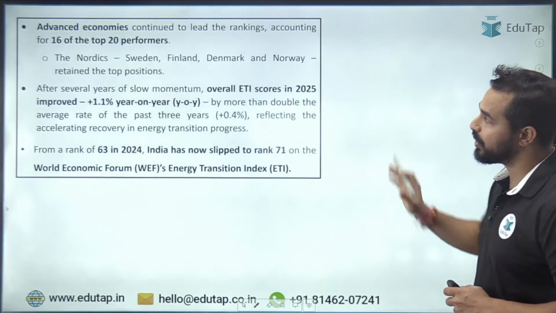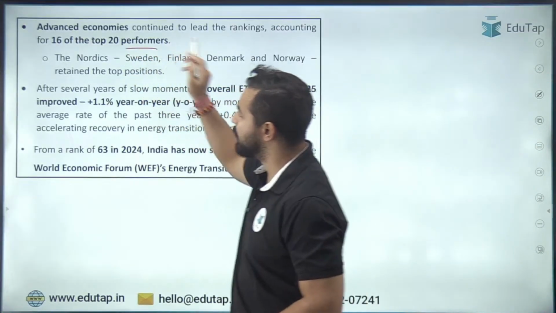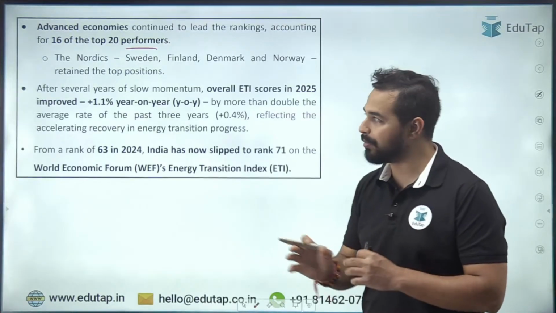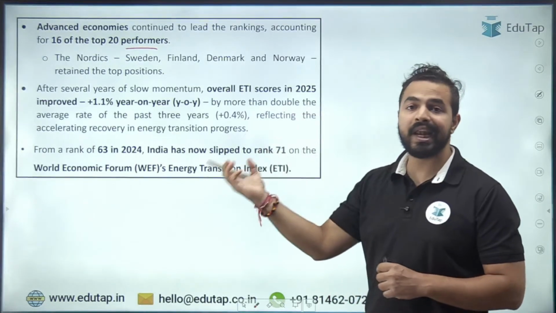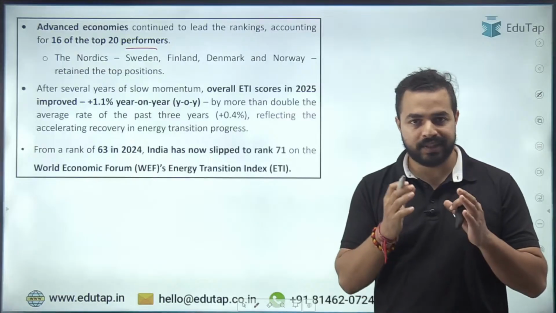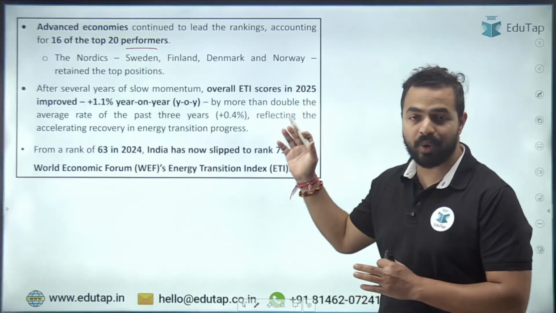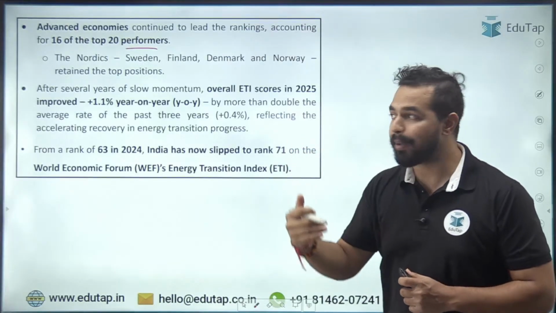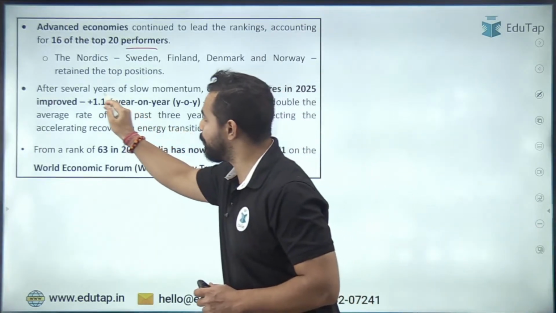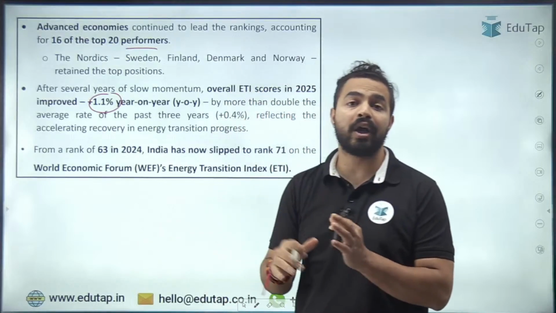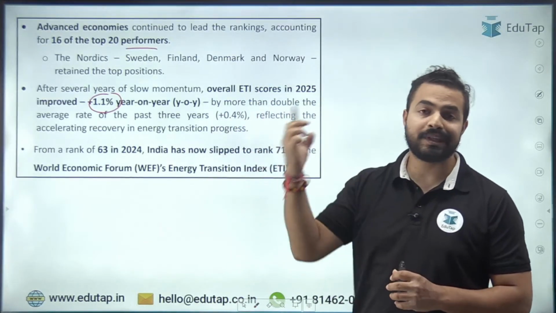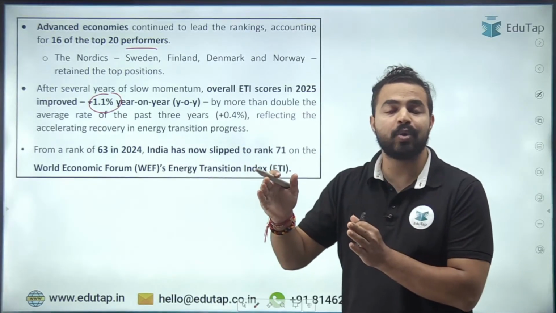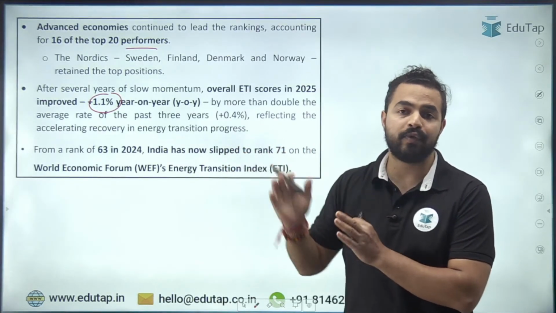Now moving ahead, दोस्तों, you can see advanced economies are at the top. Out of the top 20, top 16 are from the advanced economies. After that, if we talk about the last 3 years, this year we have seen that the overall ETI score of the countries has increased. कैसे इंक्रीज हुआ है? आप देख सकते हैं कि इस साल हमने 1.1% का इंक्रीमेंट देखा है, year on year growth. That means पिछले साल से 1.1% इंक्रीज हुआ. अगर हम उससे पिछले 3 साल देखते हैं तो it was the average of 0.4%.